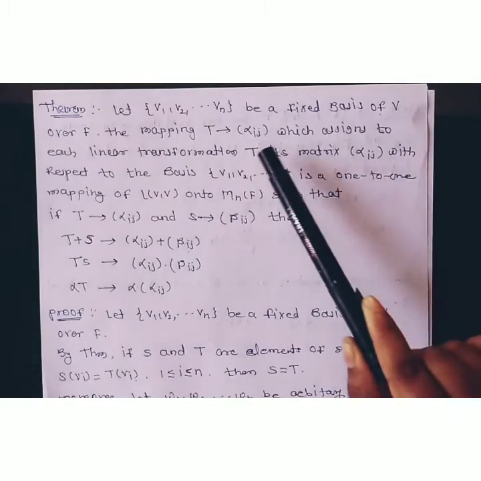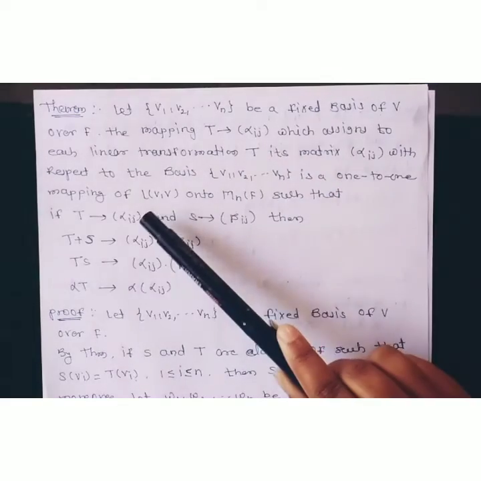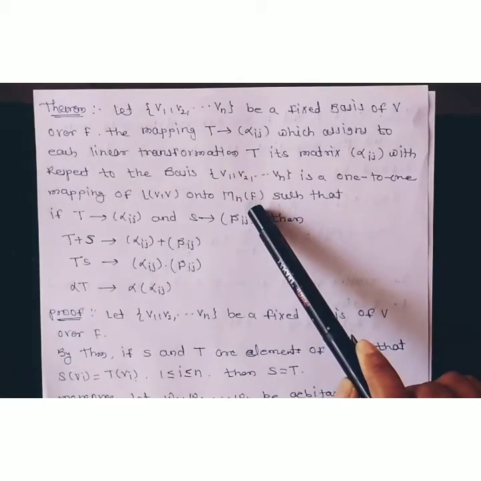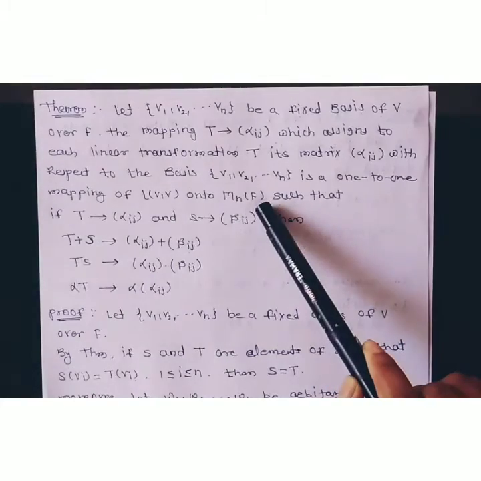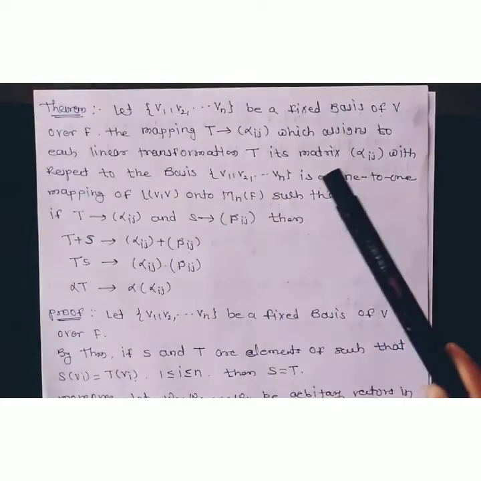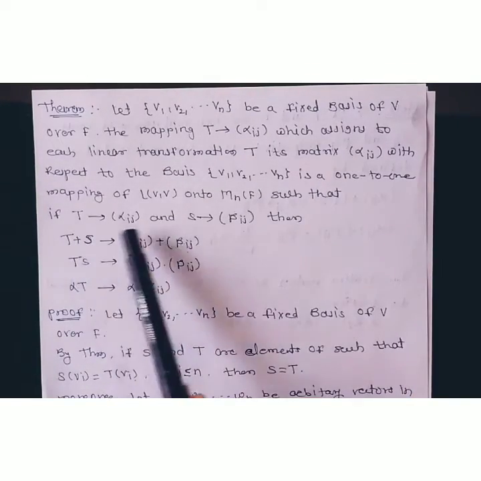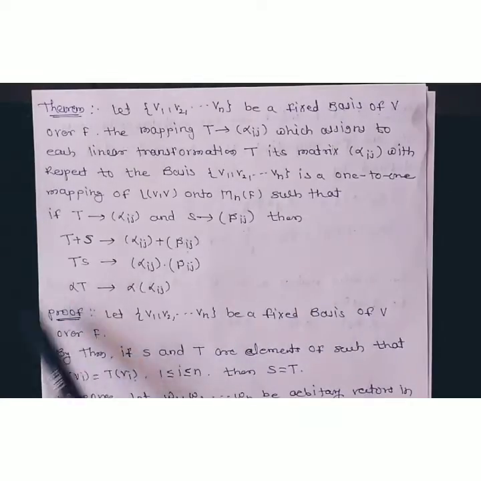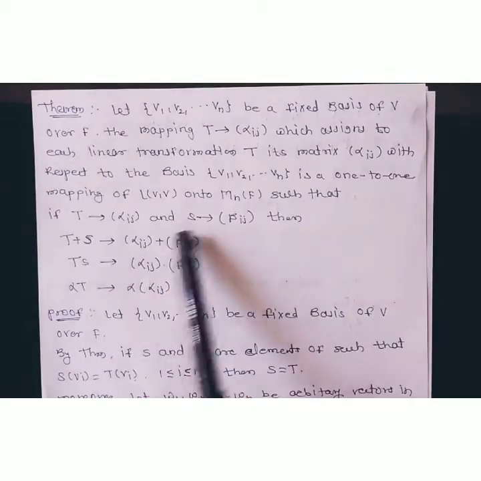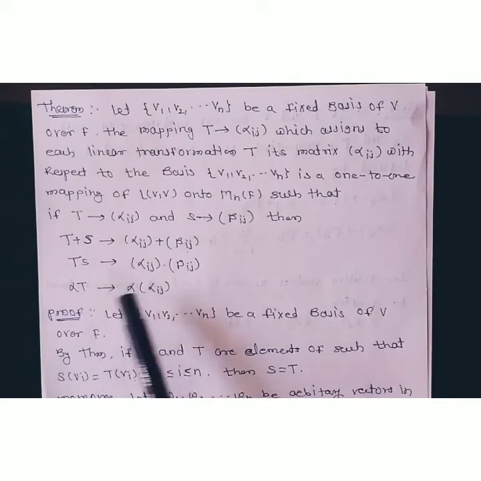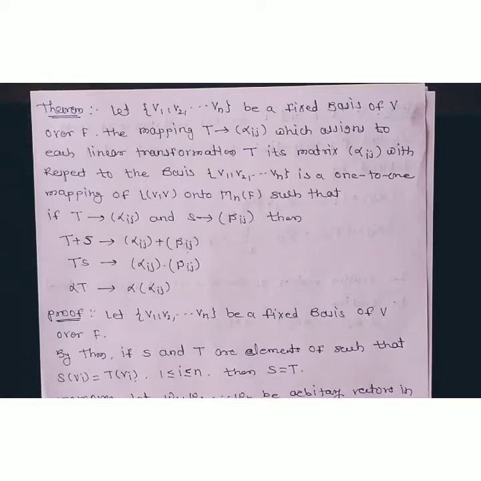That is, we have to show that this mapping of T is a one-one mapping of L(V,V) onto M_n(F), meaning the set of matrices over the field F, which are the n-cross-n matrices, such that if T goes to (alpha ij) and S goes to (beta ij), then T plus S, the addition of these linear transformations, goes to (alpha ij) plus (beta ij), TS goes to (alpha ij) into (beta ij), and alpha T goes to alpha into (alpha ij).